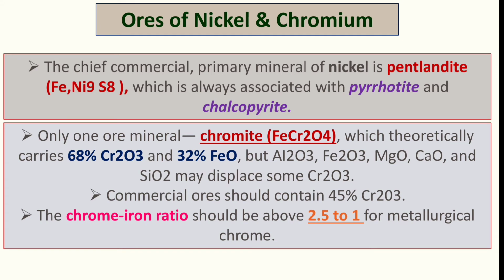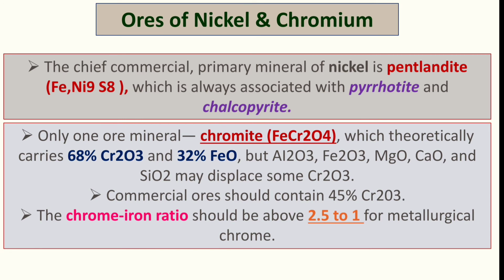Okay, so this is the chemical composition, which is always associated with pyrrhotite and chalcopyrite. So pyrrhotite and chalcopyrite means iron and copper ore. These are very important associated minerals with the pentlandite.